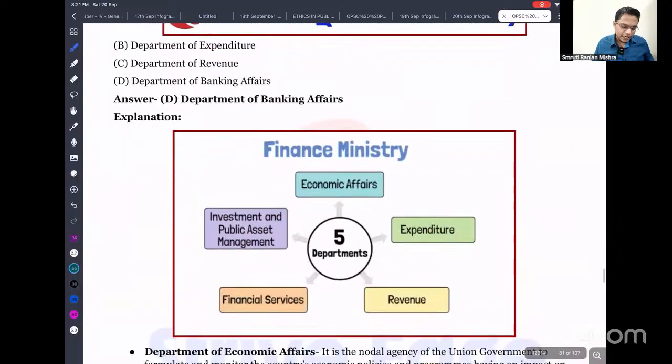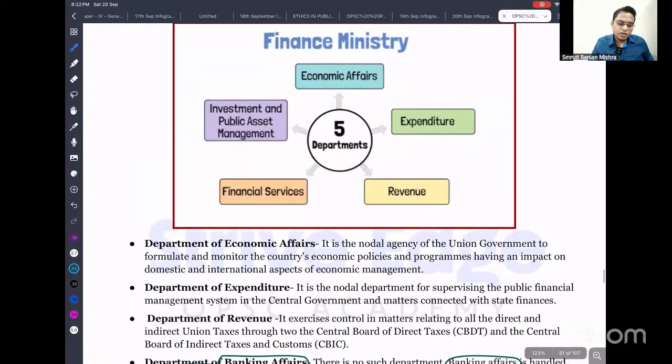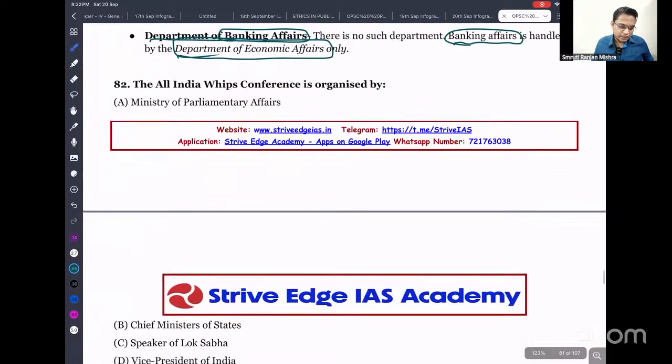Okay, let's move ahead. So the Department of Banking Affairs: there is nothing like that in the Ministry of Finance. Rather, banking affairs is handled by the Department of Economic Affairs. So banking related matters are handled by the Department of Economic Affairs.